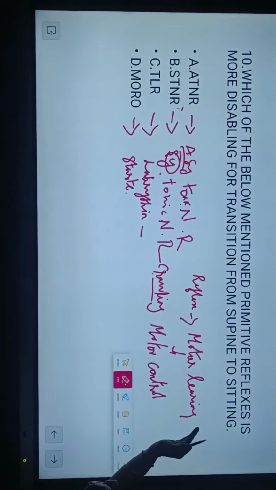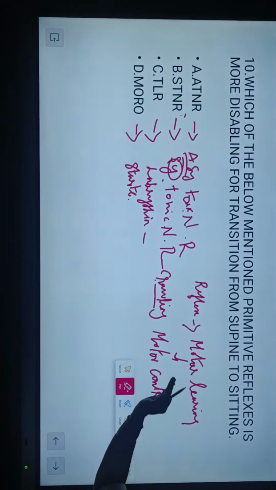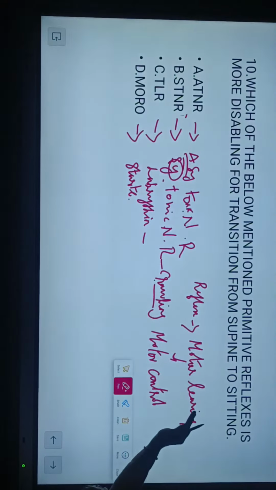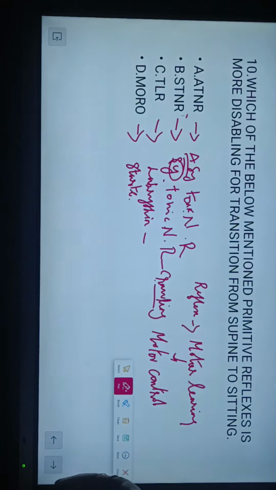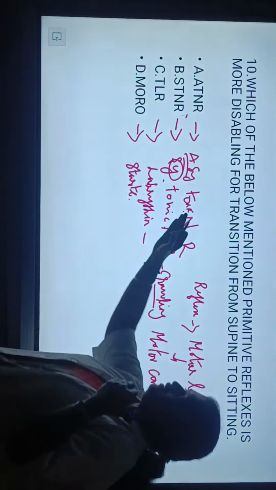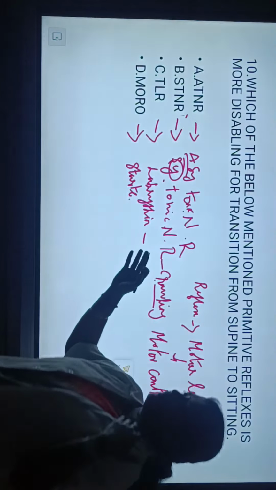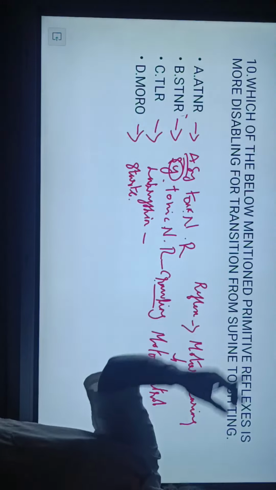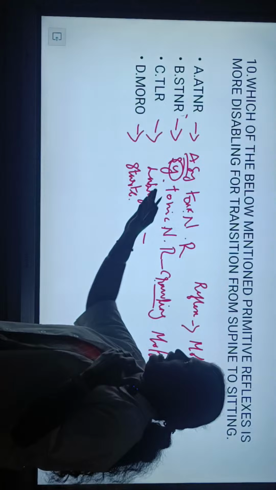So the question is, which of the following mentioned primitive reflexes is more disabling for transition from supine to sitting? From lying supine to the sitting position, which will help? You just think about it. Symmetrical tonic neck reflex will be helpful for rolling. But in STNR, suddenly what happens? It goes into flexion or extension.